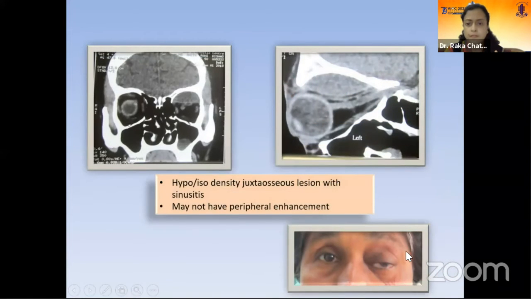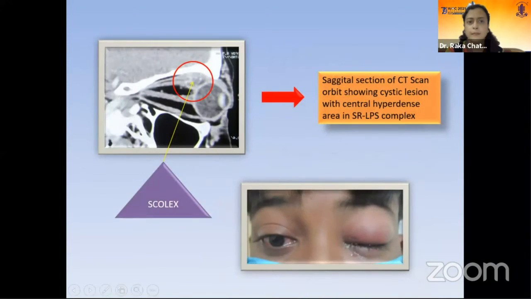And in cases where the condition becomes more serious, there can be development of intraorbital abscess or subperiosteal abscess. Now, this patient was a middle-aged patient, had a hypotropic proptosed eye with ptotic lid, and had a non-remitting fever. On advising the imaging, there was a hypo or isodense juxtaosseous lesion in the superior orbit, and there was some amount of sinusitis also. This is the lesion. Here we have a peripheral enhancement. This was a case of superior subperiosteal abscess.